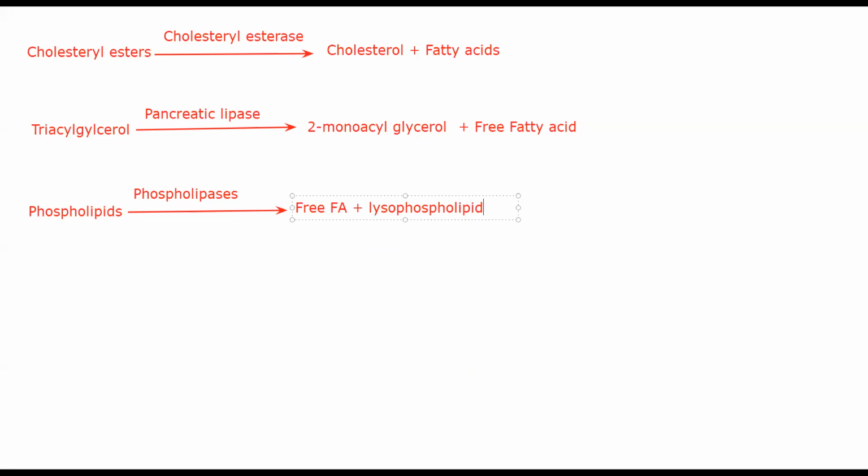We'll stop it here for now, at lysophospholipid, because the reaction can go very long and it will end up in the formation of arachidonic acid. It is not present in your current portion, but I'm sure later on you will study the formation of arachidonic acid and its importance. But for now, we'll stop the reaction here.